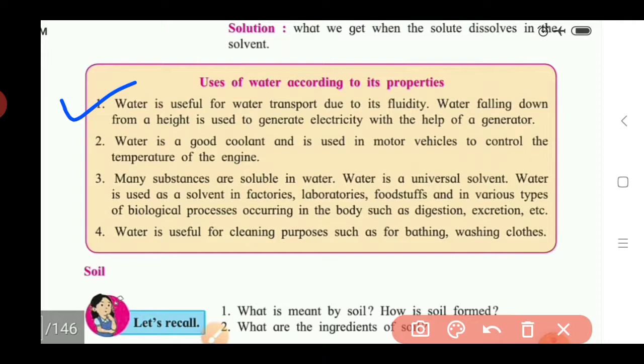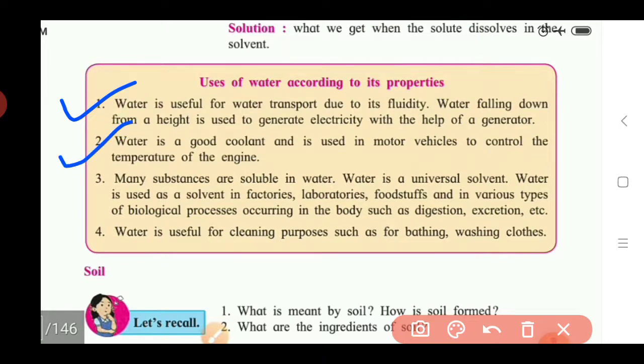By using this property we can generate electricity from the water falling from a height to the lower level with the help of a generator. So due to this property electricity can be generated.